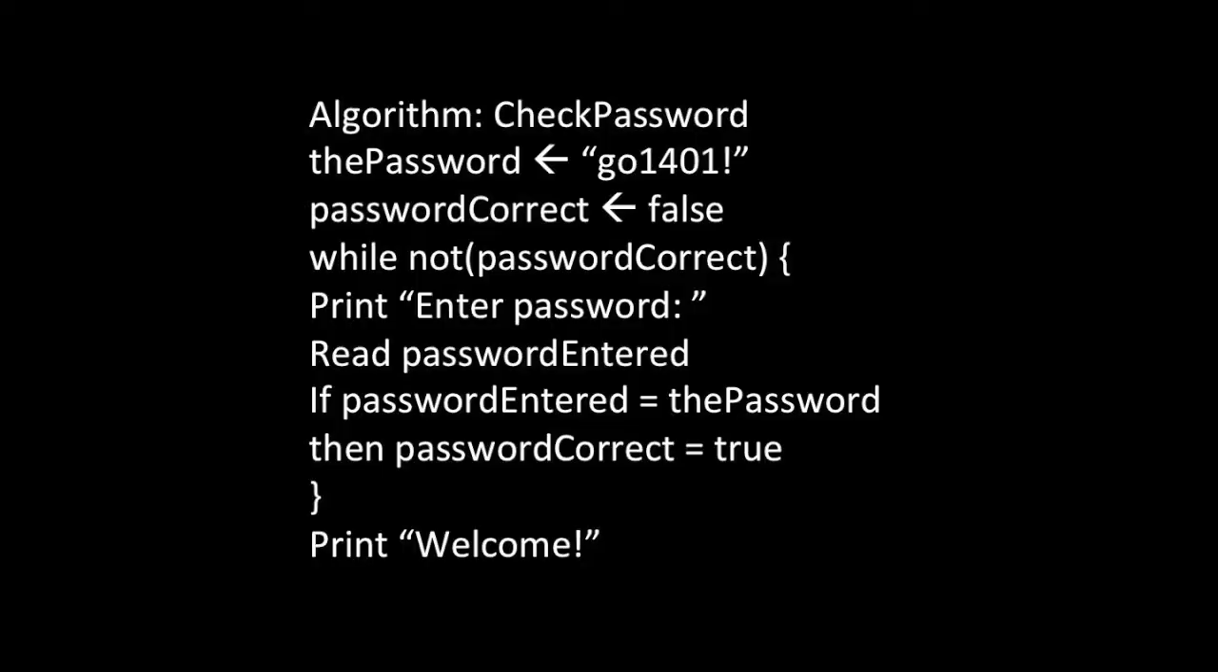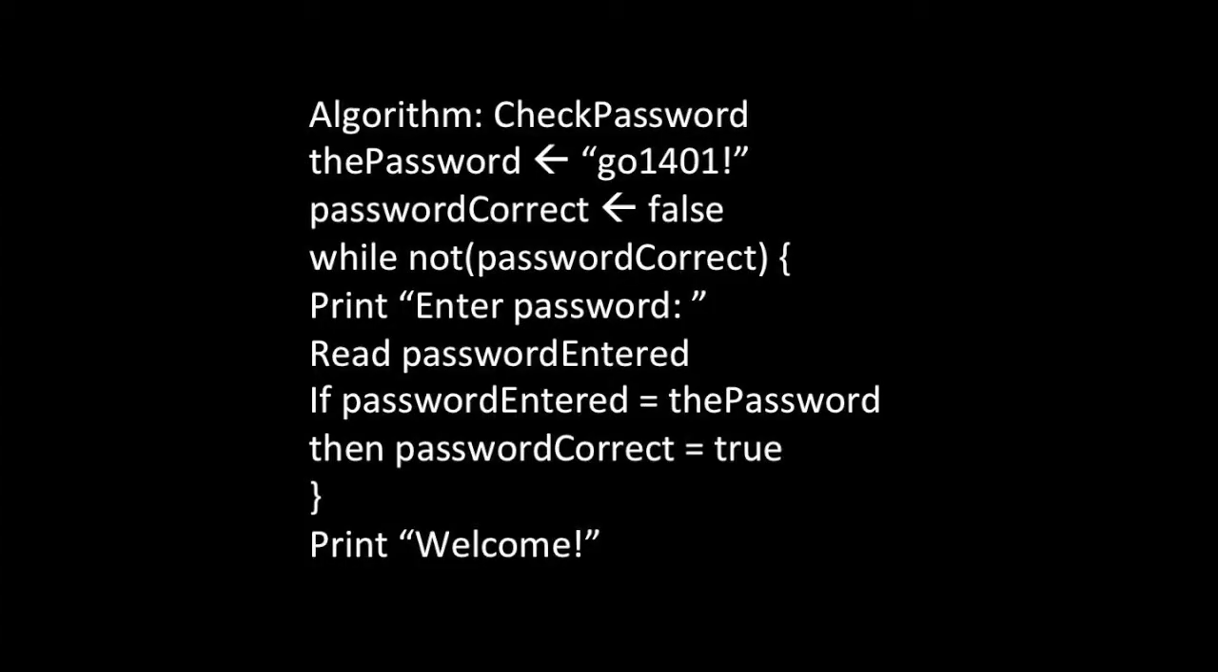What's in the body of the loop? Well, it will print enter password and then read the password entered, and then check to see whether the password entered is the same as the password we are checking for. If that's the case, we'll set password correct to be true. Now, if the password entered is not the same as the password we're looking for, then password correct will remain false, and the loop will continue to execute.